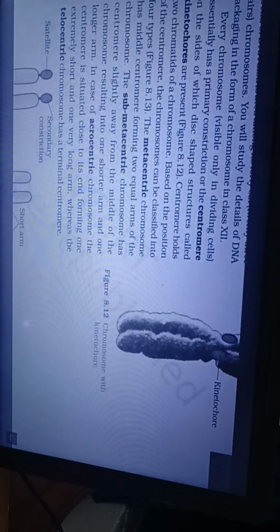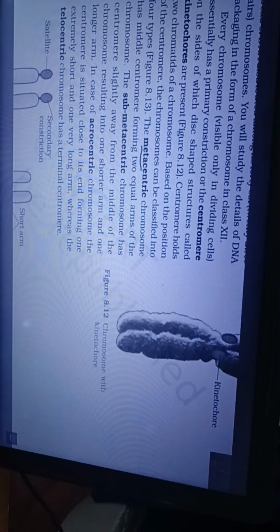Every chromosome, visible only in dividing cells, essentially has a primary constriction or the centromere, on the sides of which disc-shaped structures called kinetochores are present. The centromere holds two chromatids of a chromosome. Based on the position of the centromere, the chromosomes can be classified into four types.